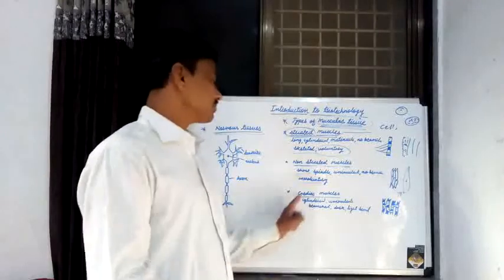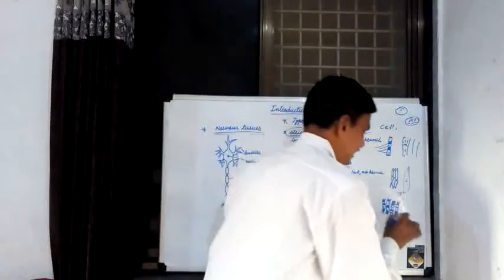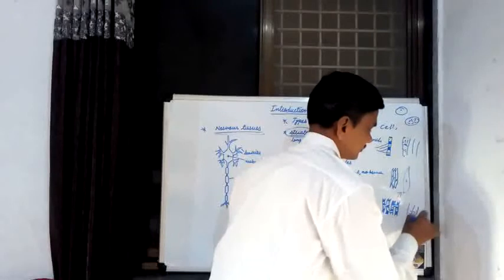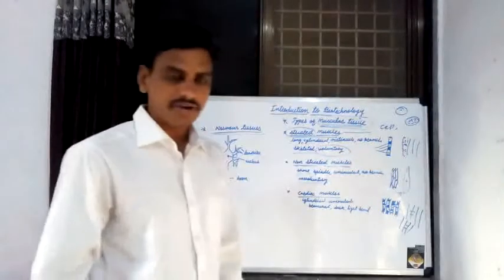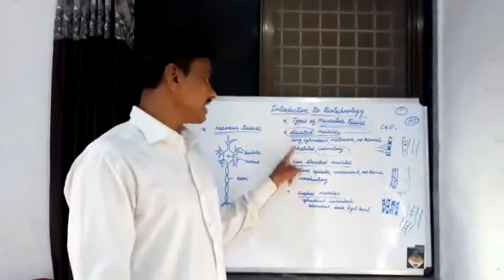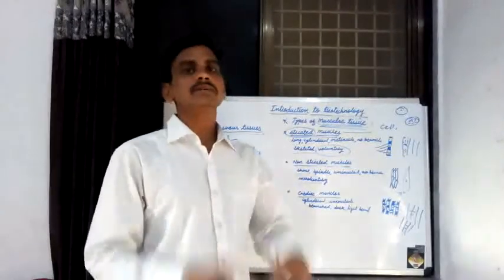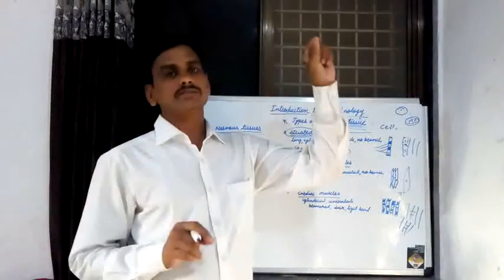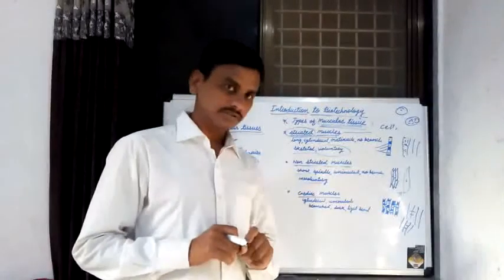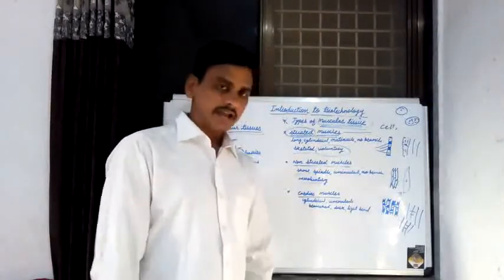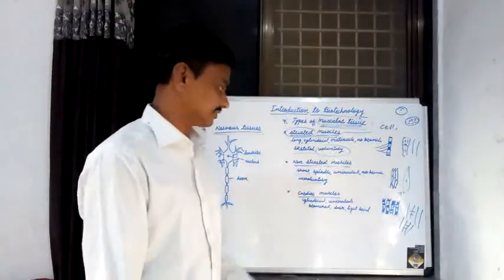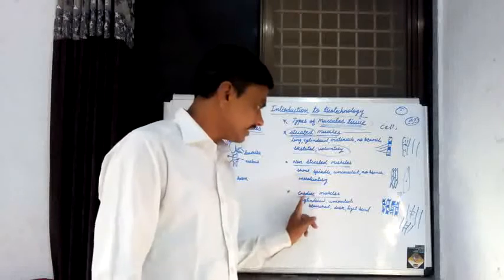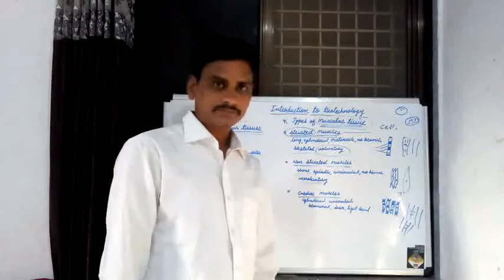But cardiac muscle is a branched structure, whereas non-striated muscle and striated muscle are non-branched structures. Cardiac muscle cells are single-nucleated and show alternate light and dark bands.